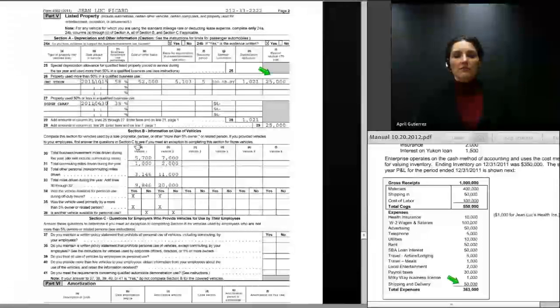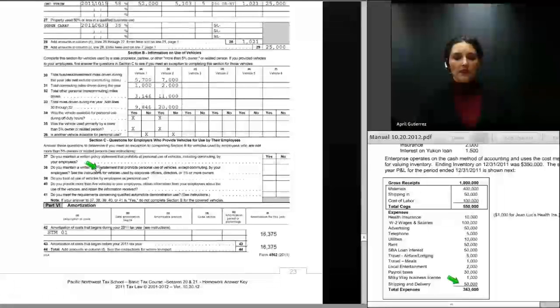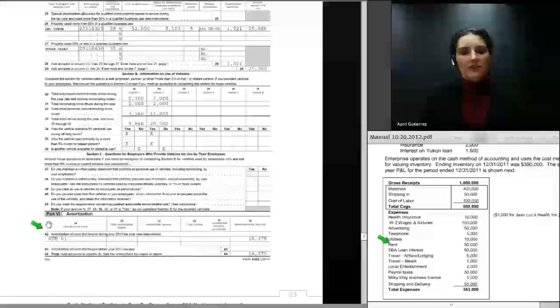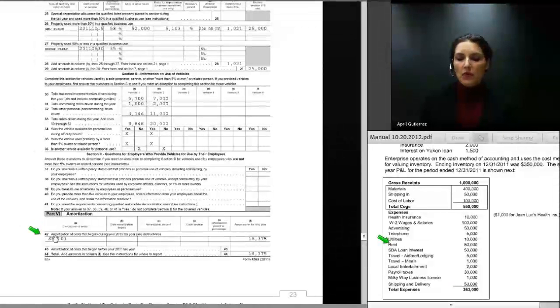For the Dodge Caravan, we are claiming the standard mileage allowance, so we've left the basis information entries blank. But in Section B, we do provide the mileage information and check the boxes appropriately for the business use on that car. And down to Part 6 of Jean-Luc's Form 4562, we see that we've entered C Statement 1, and the amount of amortization deduction claimed is $16,375. We already showed you how we computed that deduction, but essentially it is all of his amortizable assets being amortized over their correct life, including the first year additional deduction for startup costs.